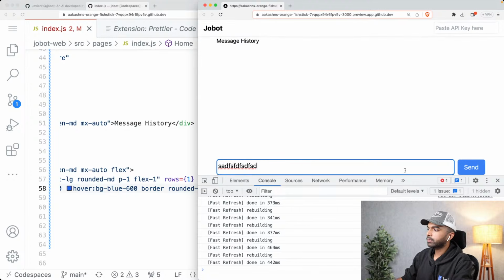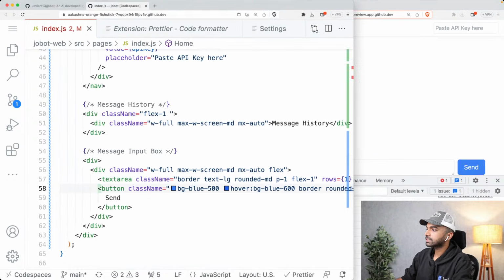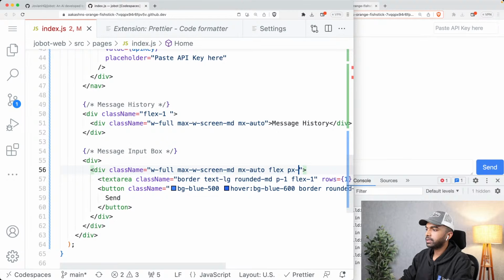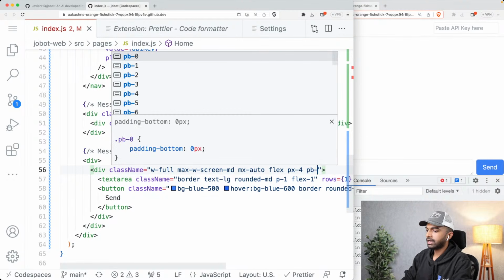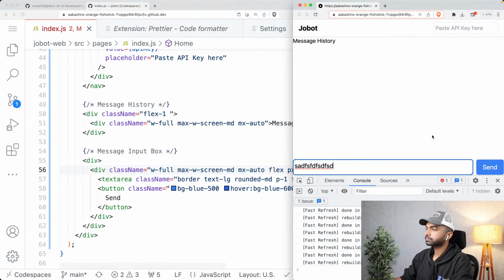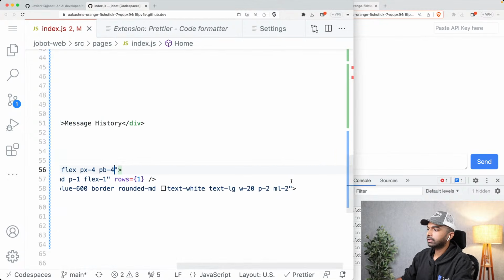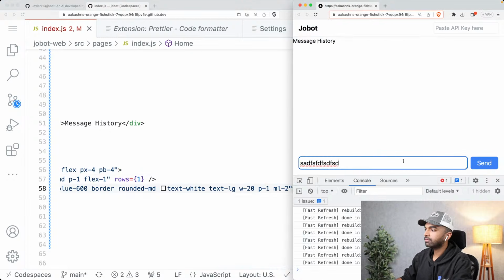So now we have this text box. Now we have this button as well. And so we're going to type something, and then we hit send, and that is going to then go ahead and fix things. All right. So now let us maybe also add some padding on the left and right so that things are a little nicer when it's off screen. So let's add px-4, and let's add some padding at the bottom, pb-4 as well. Okay. Now this is looking nice. Now we have a text box and we have a button, and I'm just going to use p-1 here for now.